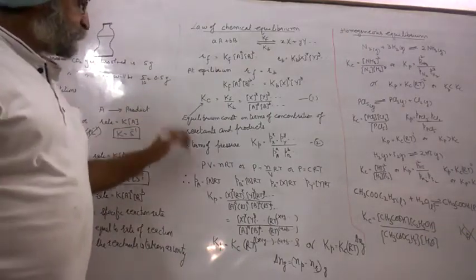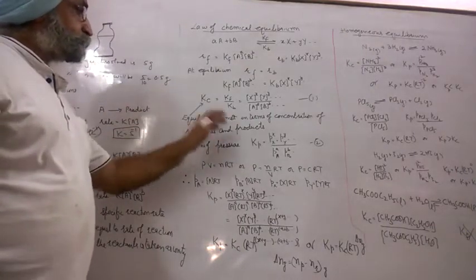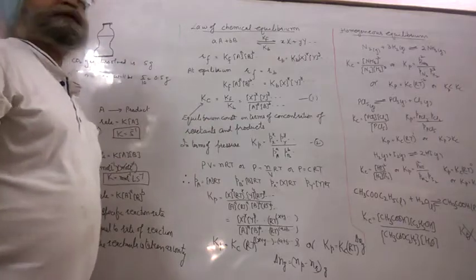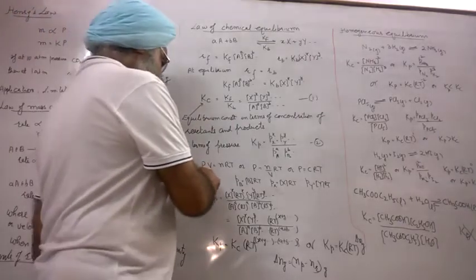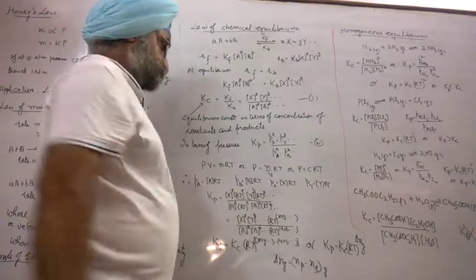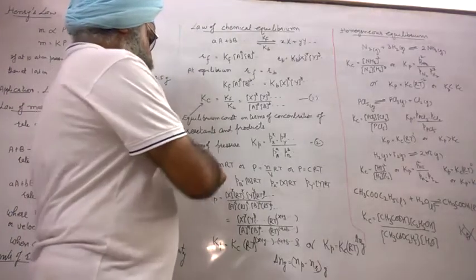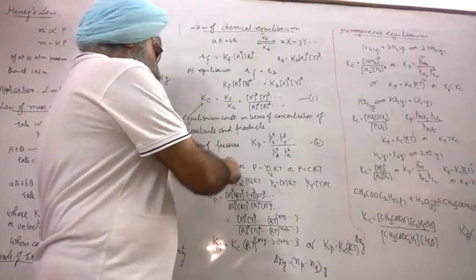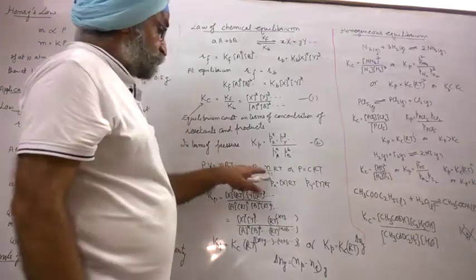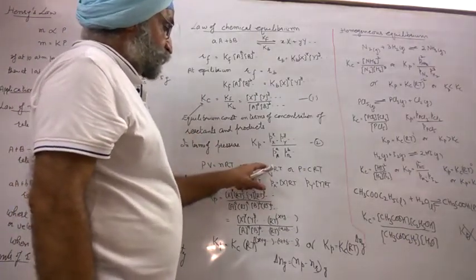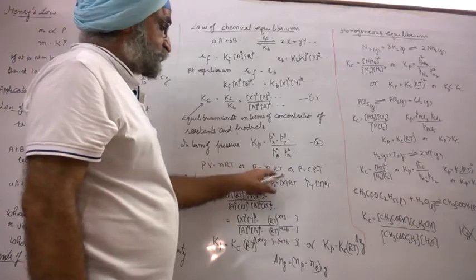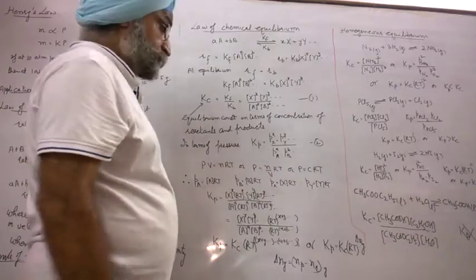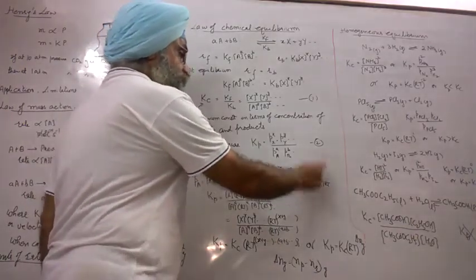Now, how is Kp related to Kc? According to the ideal gas equation, PV is equal to nRT. If we move V to the denominator, where V is the volume in liters, the number of moles per liter is nothing but molar concentration, and hence we can write P as CRT.